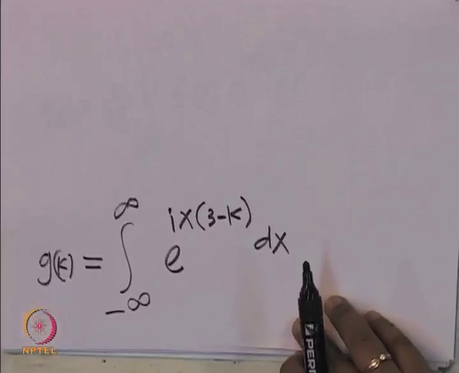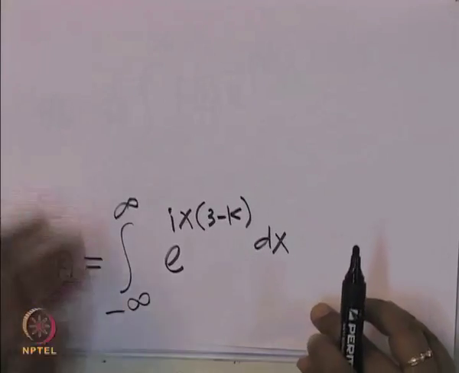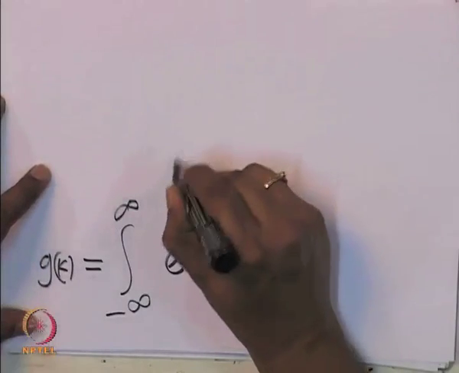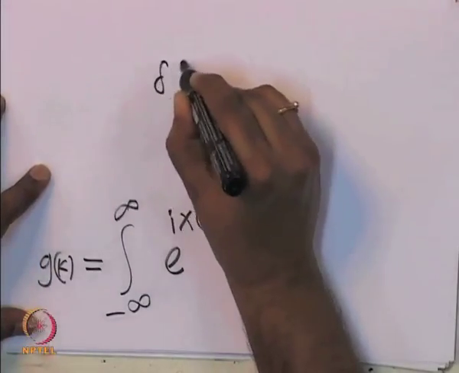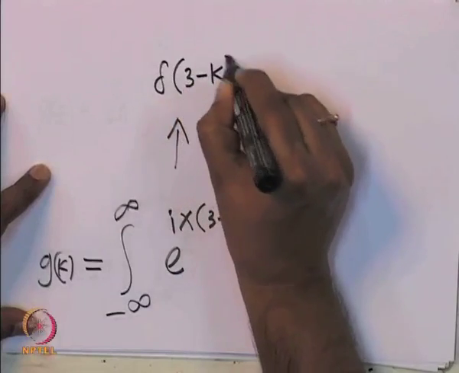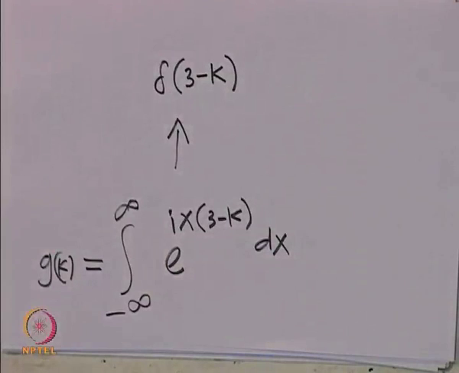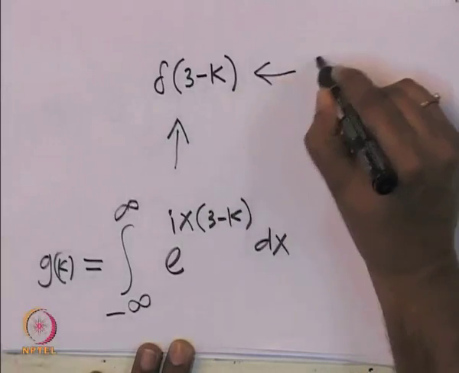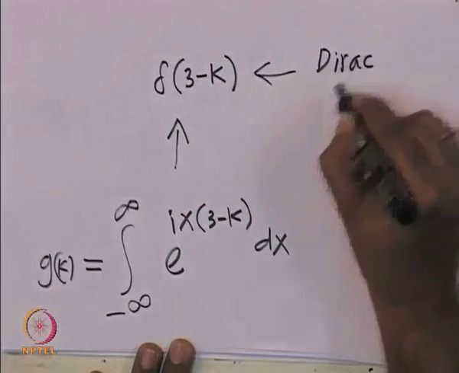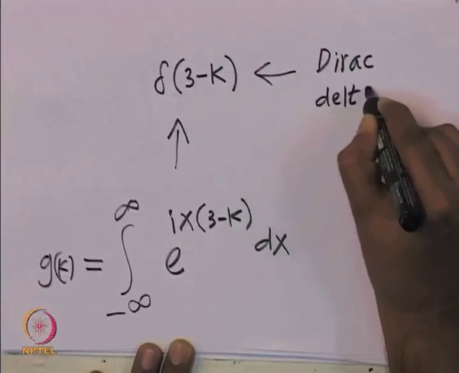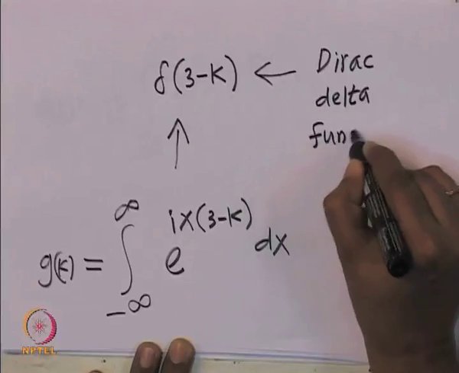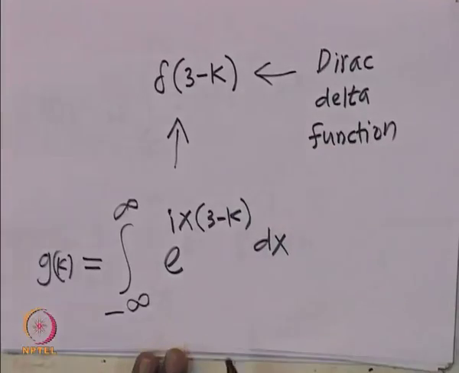It turns out, as we were saying yesterday, that the answer to this is something called the Dirac delta function that we discussed yesterday briefly. I will tell you a little more about what the Dirac delta function is. The answer of this is delta of 3 minus k. What does that mean? This delta is called a Dirac delta function. It was named after a famous scientist called Paul Dirac.